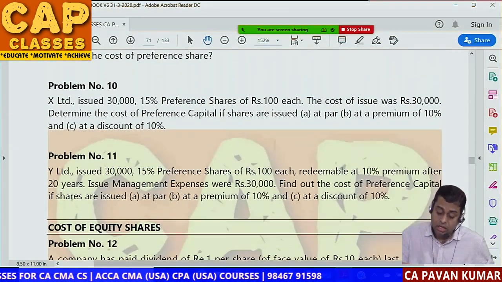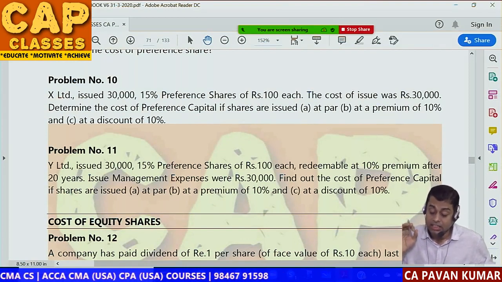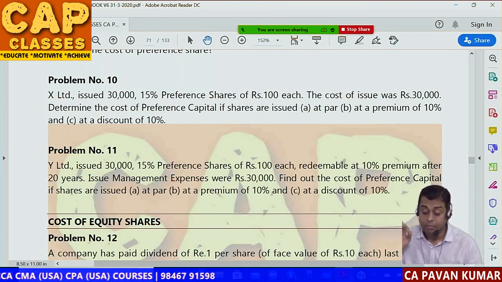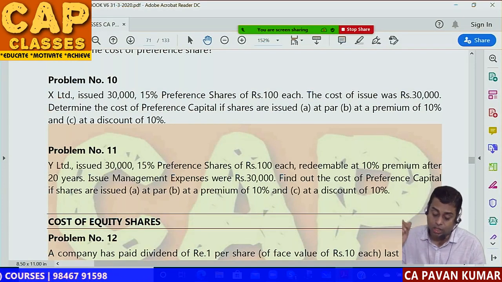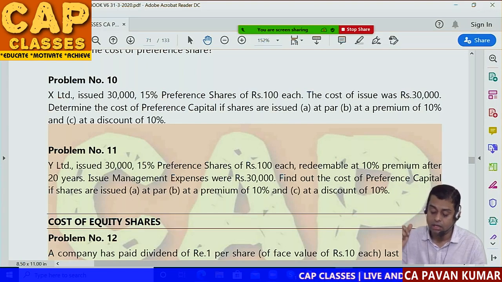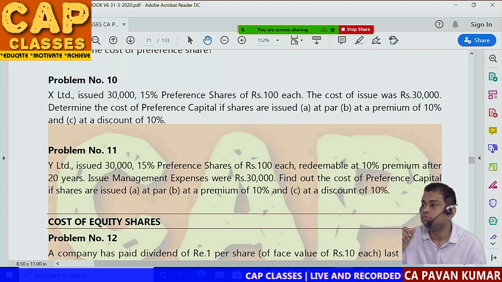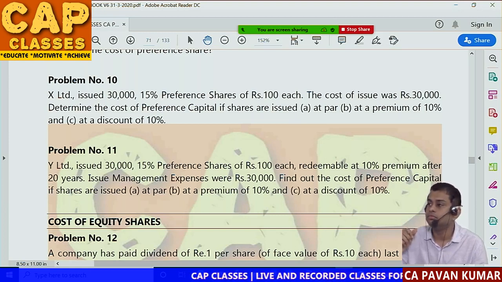Question number 10. X Limited issued 30,000 15% preference shares of rupees 100 each. The cost of issue was 30,000. Determine the cost of preference capital if shares are issued A at par, B at a premium of 10% and C at a discount of 10%. Same question.